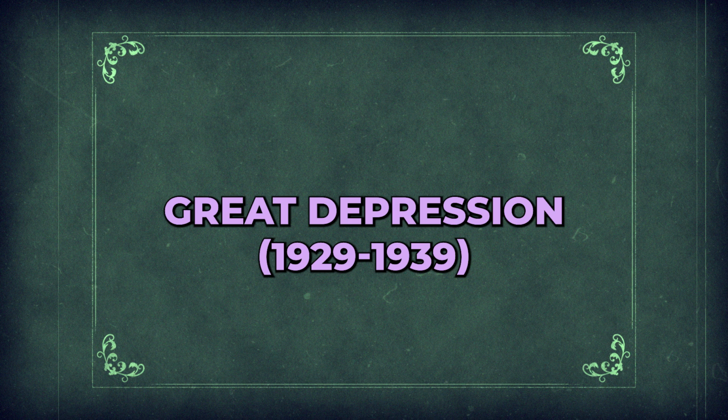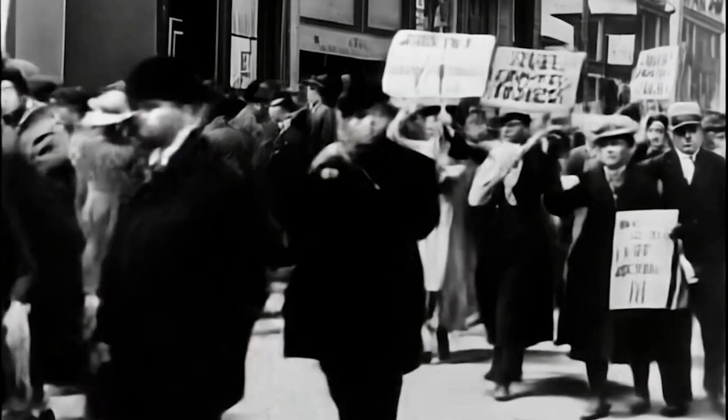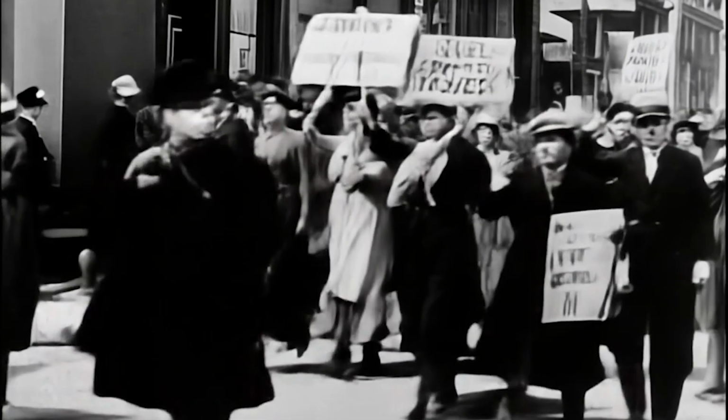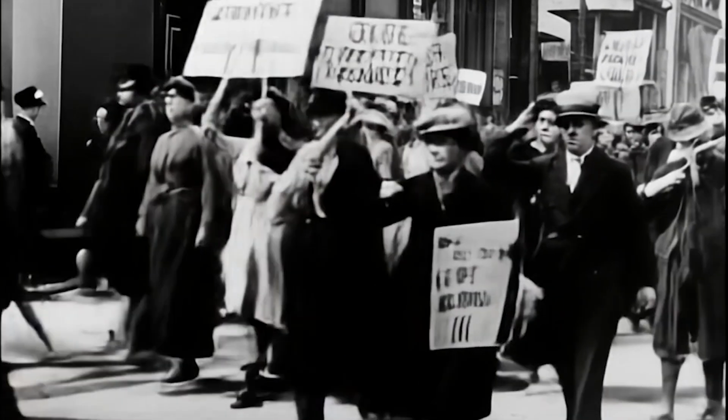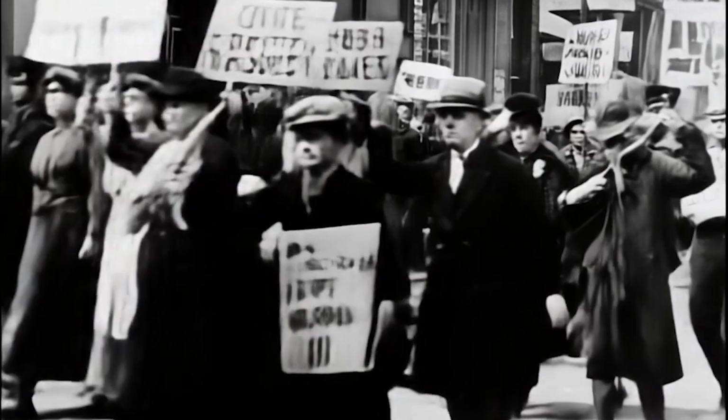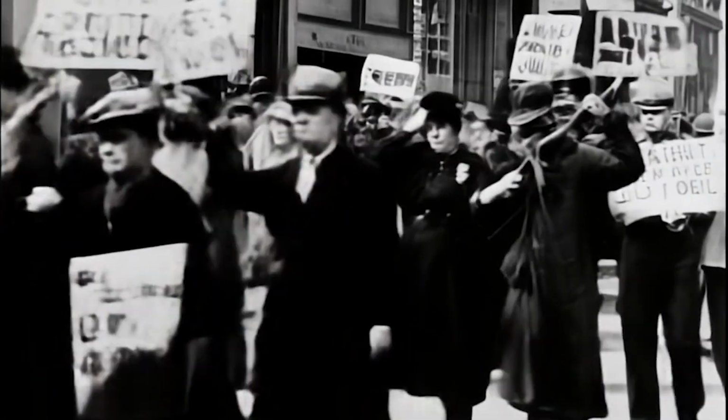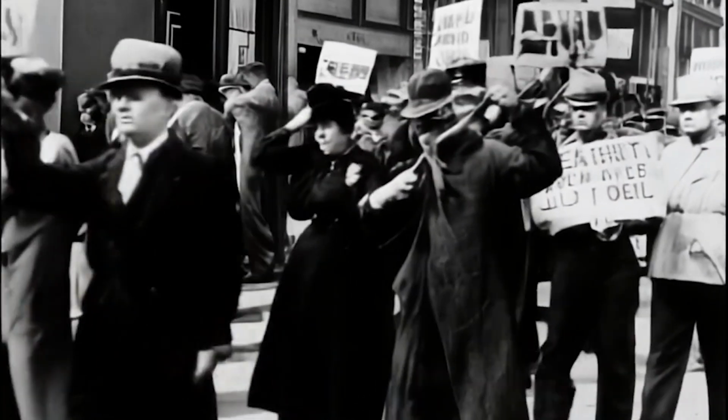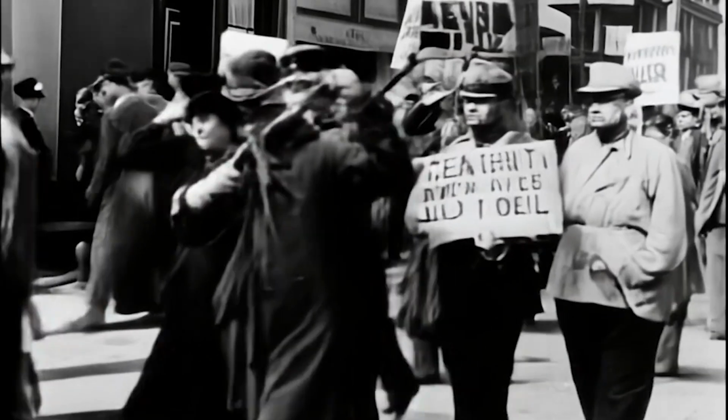Great Depression, 1929-1939. The Great Depression was a severe worldwide economic depression that began with the stock market crash of 1929, characterized by bank failures, unemployment, deflation, and widespread poverty.